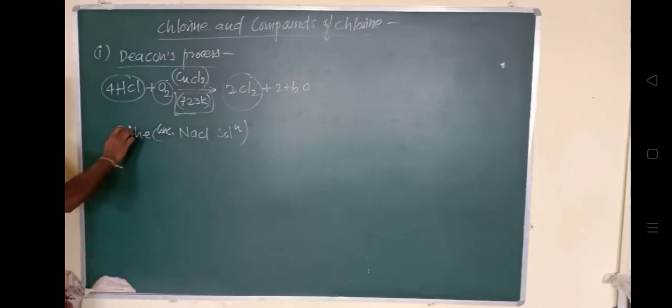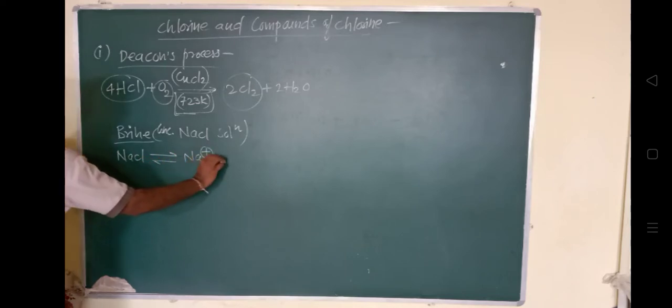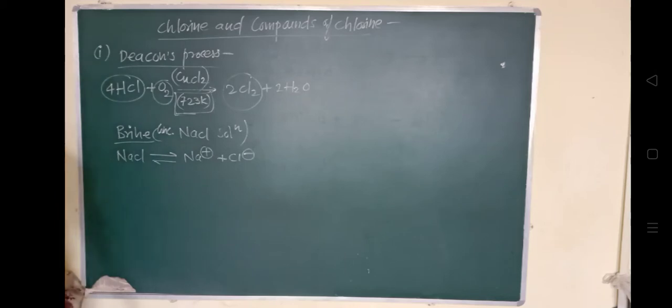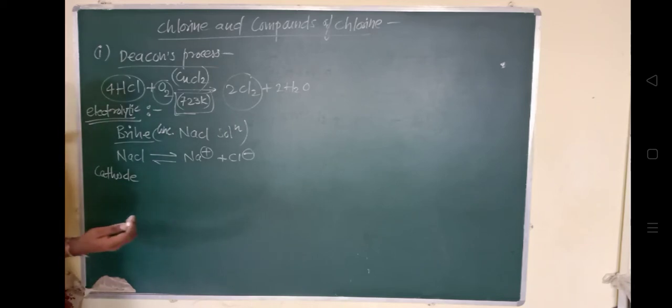So when this brine is electrolyzed, sodium chloride, you know, will form the ions, Na plus and Cl minus ions, due to the electrolytic process. You know very well that in the electrolysis process, what happens? One cathode and one anode are there, so respectively reduction and oxidation will take place.